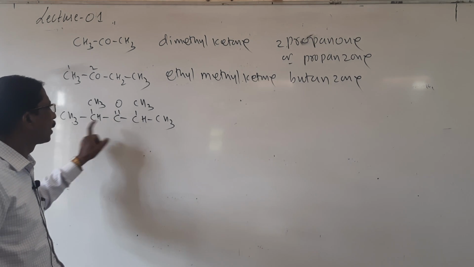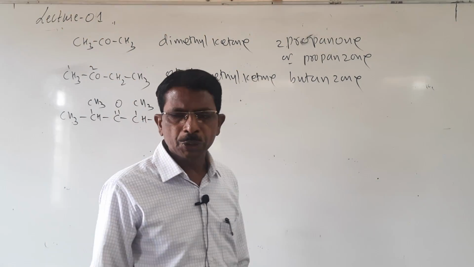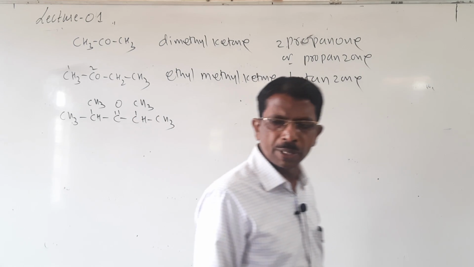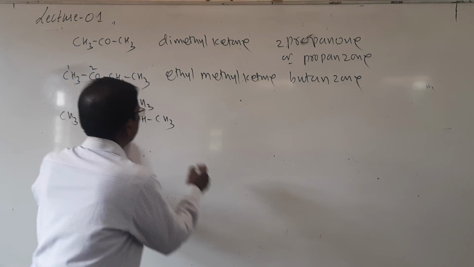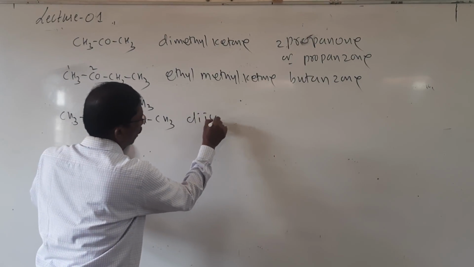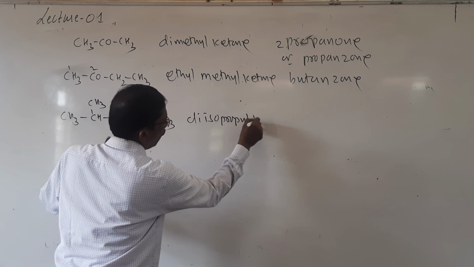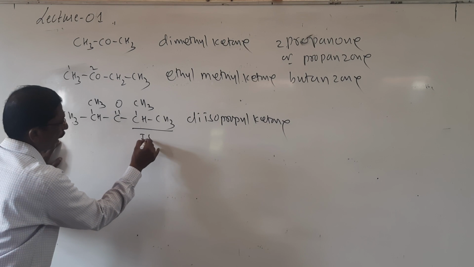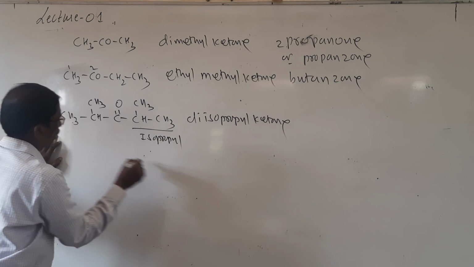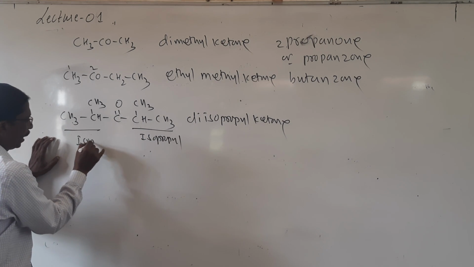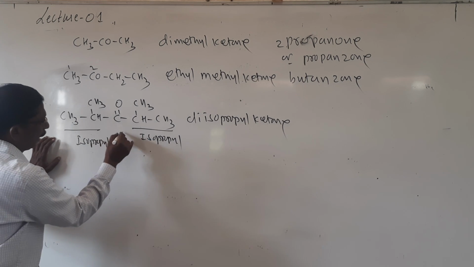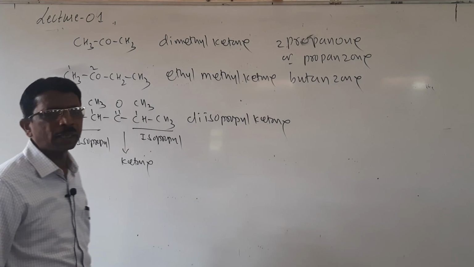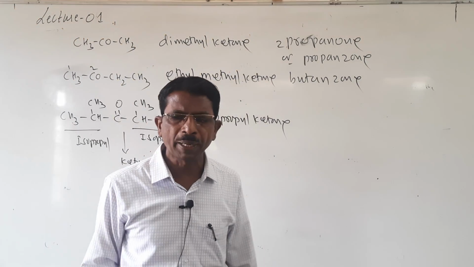So it is called diisopropyl ketone. This is isopropyl, this is isopropyl, and here it is ketone. Two isopropyl groups are there, so it is called diisopropyl ketone.